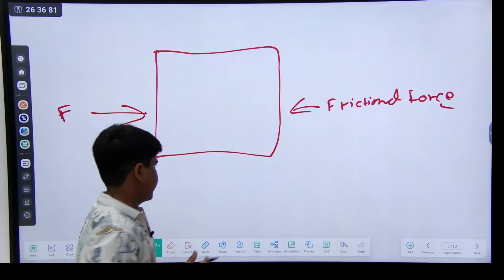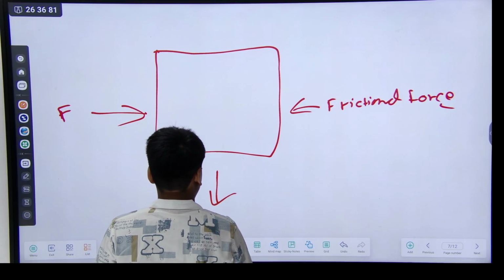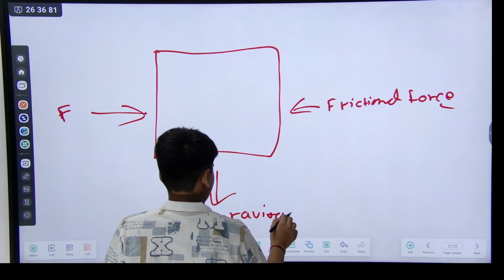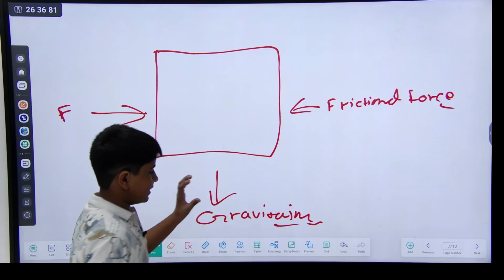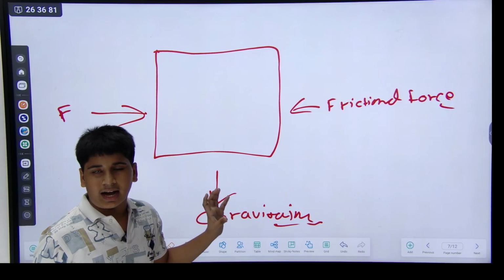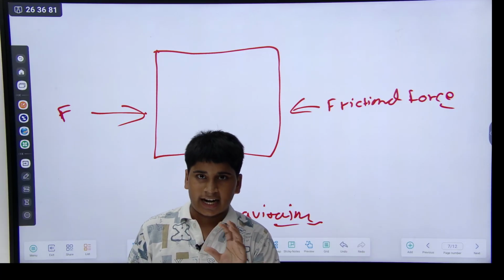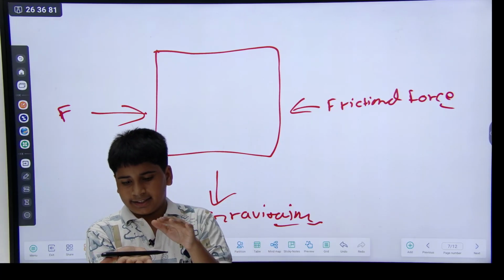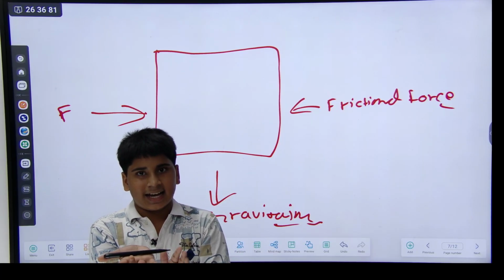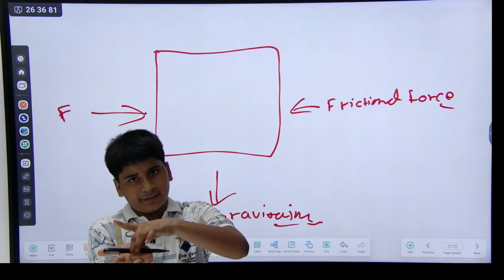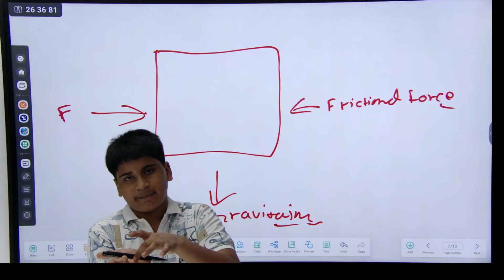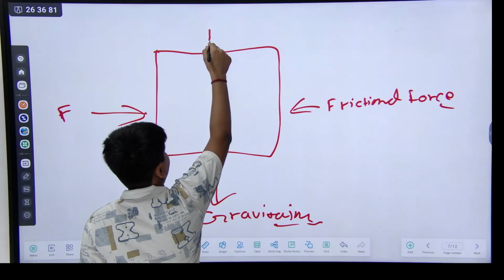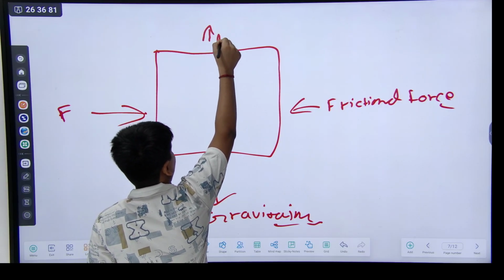And here is the gravitational force, and here is also a force that is the normal force. Like when I take the pen in my hand, my hand is giving the pen a normal force. Okay, now it is normal force.